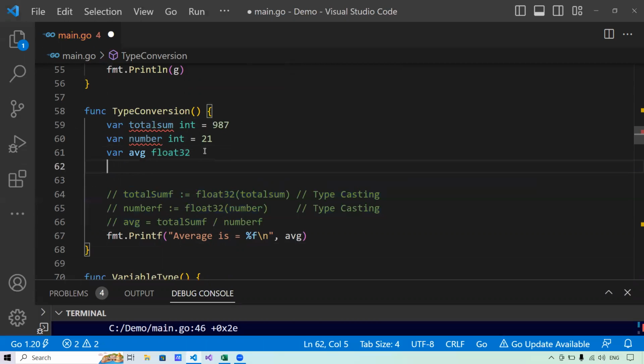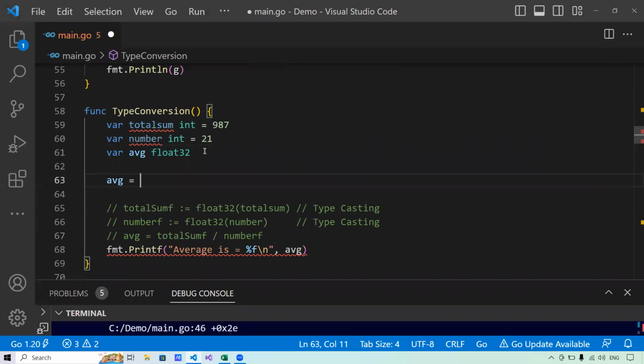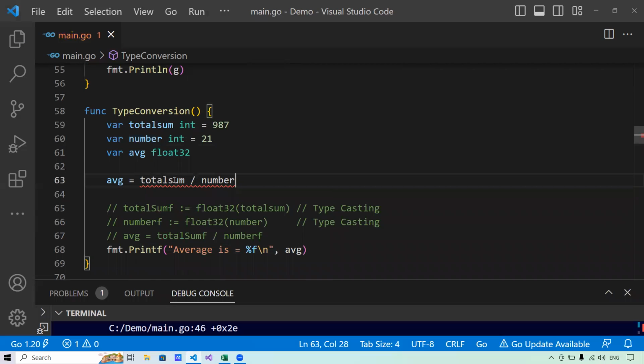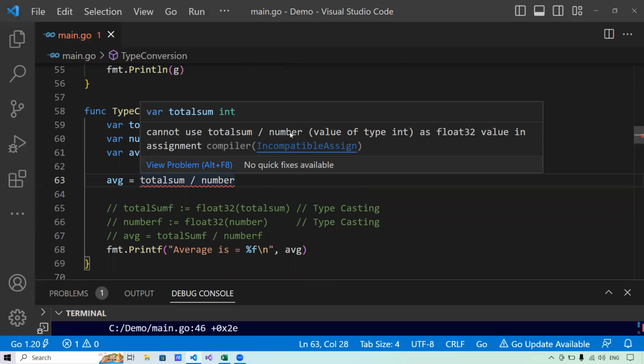If I say average equal to total sum divided by number, you see it is giving me an error. It says cannot use this value of type int as float32 value in the assignment, because Golang is strictly typed and it will not allow us to implicitly typecast a variable. This feature is available in many other statically typed languages, but Golang does not allow it at all.